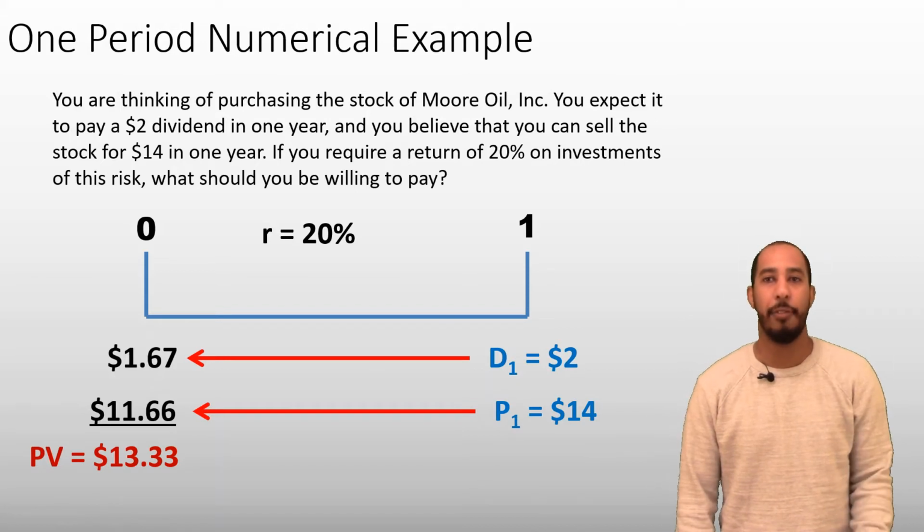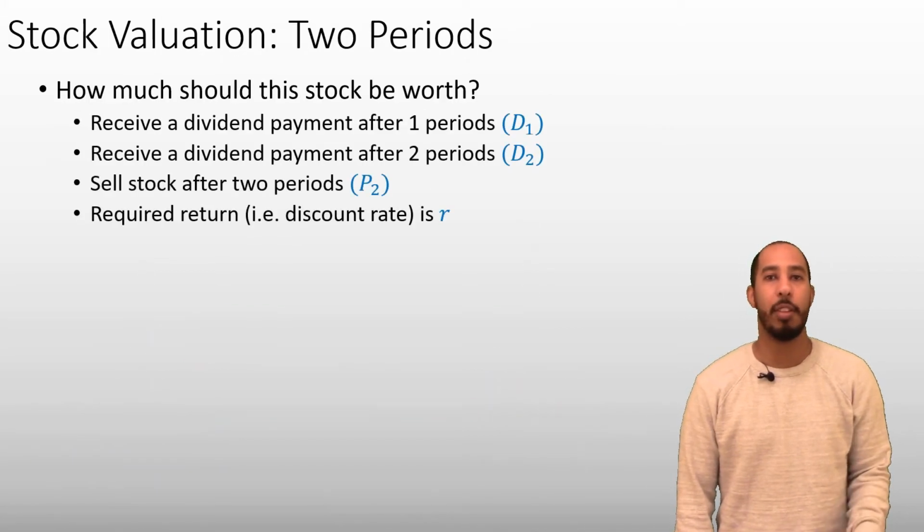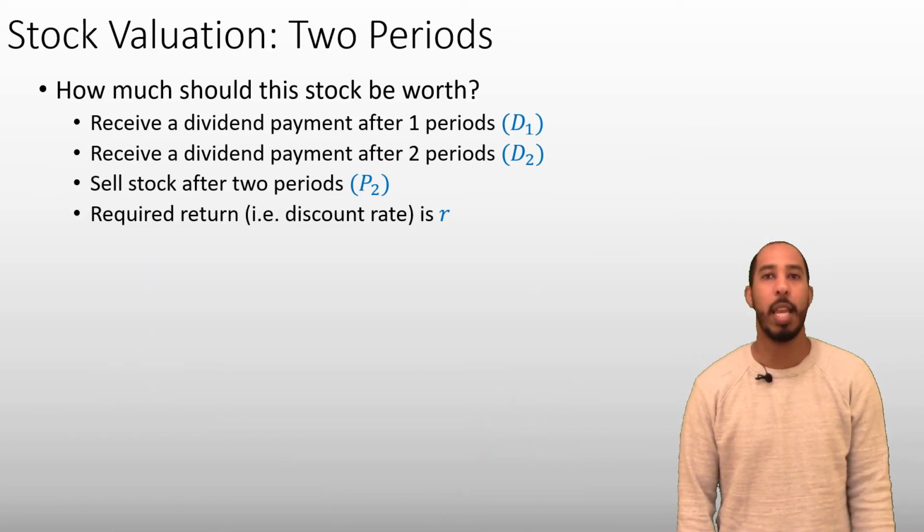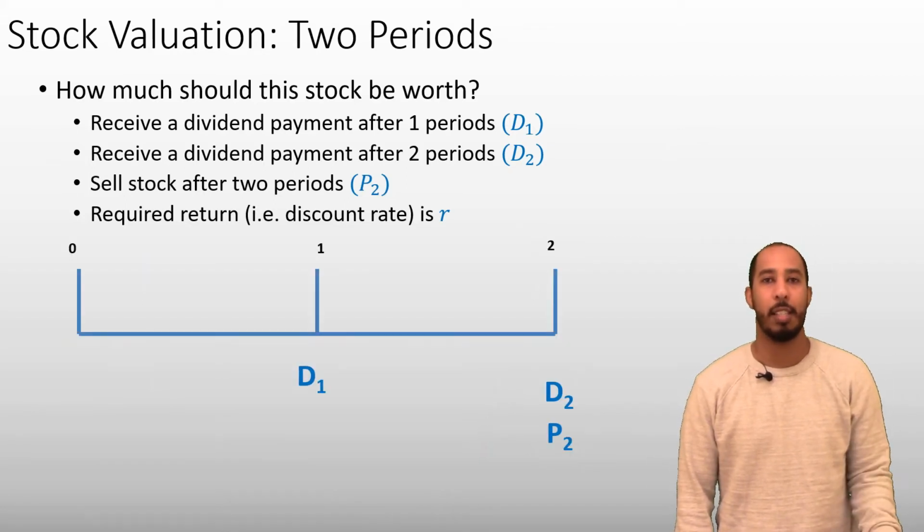Now let's extend our time frame. Before we said we'd sell the stock to somebody else after one period. This time, let's hold it for 2 periods before selling. So we'll get a dividend after 1 period and another one after 2 periods. Then in period 2, we'll sell the stock to another investor for a price P2. The timeline for this will look like this.